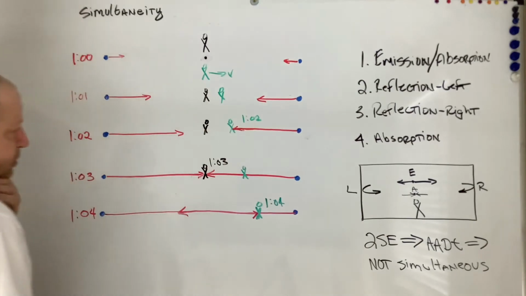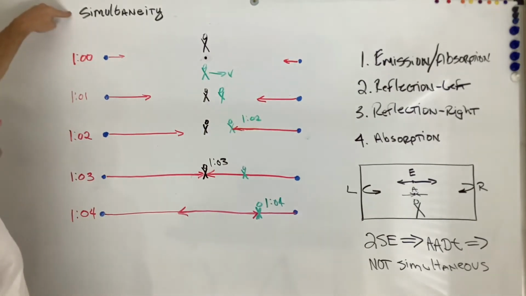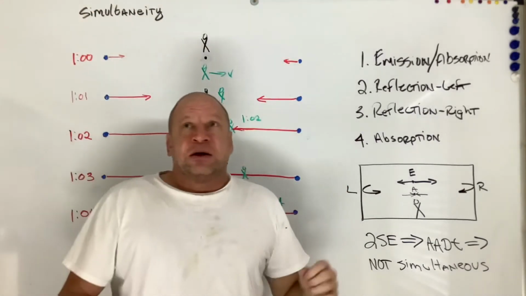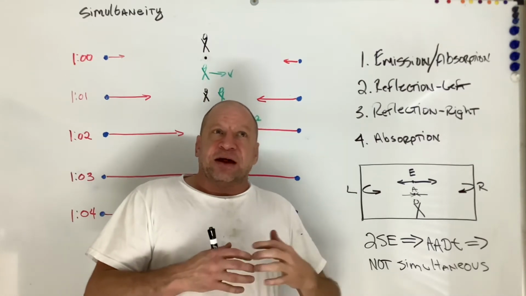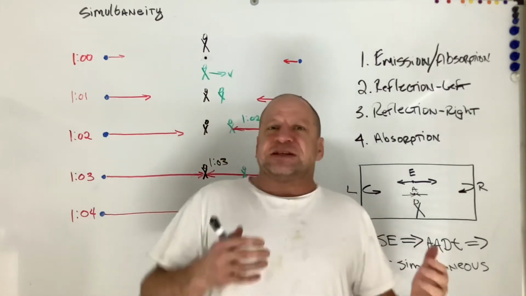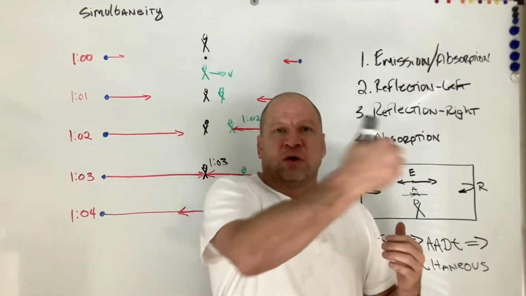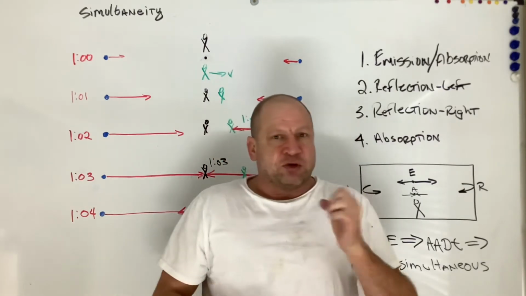All right, so let's look at this right here. Simultaneity: Einstein said that we cannot conclude with absolute certainty that events happen simultaneously. So in physics, every time you make a statement or an equation, there has to always be a reverse. So it's sort of like this.